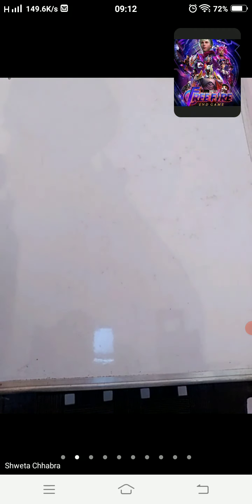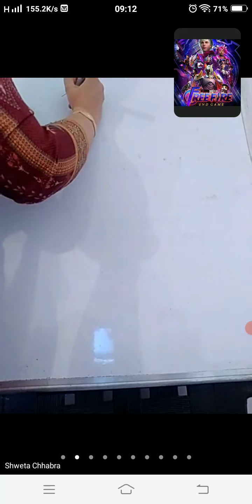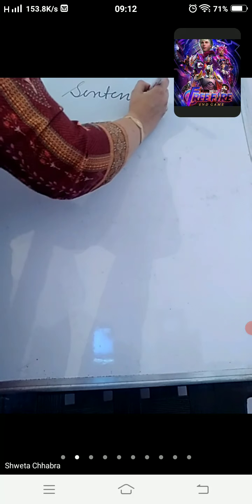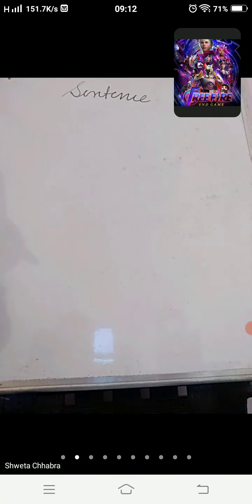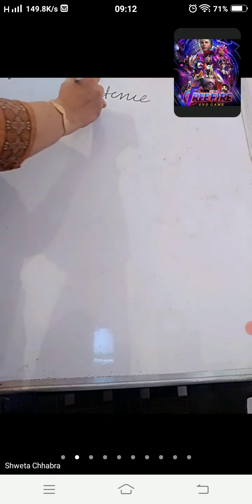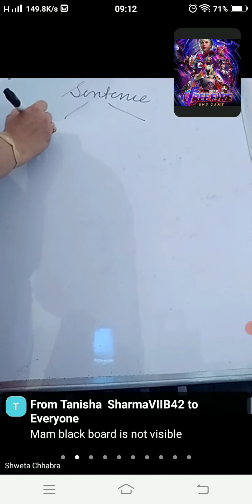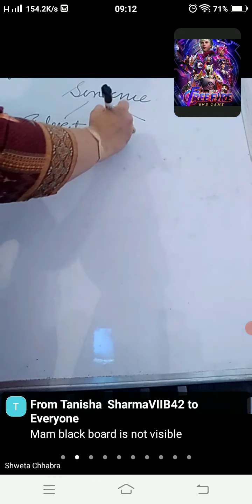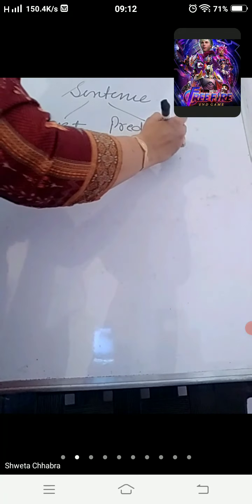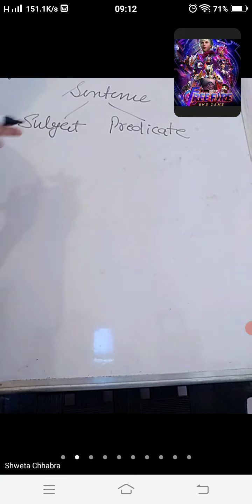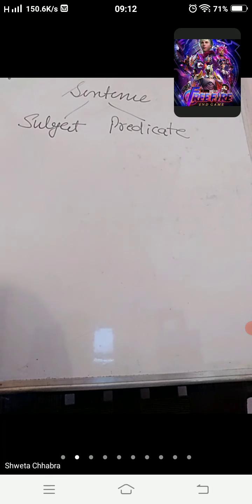See, sentence analysis. For that, you have to keep this thing in your mind, the basics that you have been doing for the last so many years, like it has been started in I think class 3rd or 4th. A sentence is divided into two parts: first is the subject and second is the predicate. So you have to recall these basic facts, only then you will be able to understand the main concept of sentence analysis.